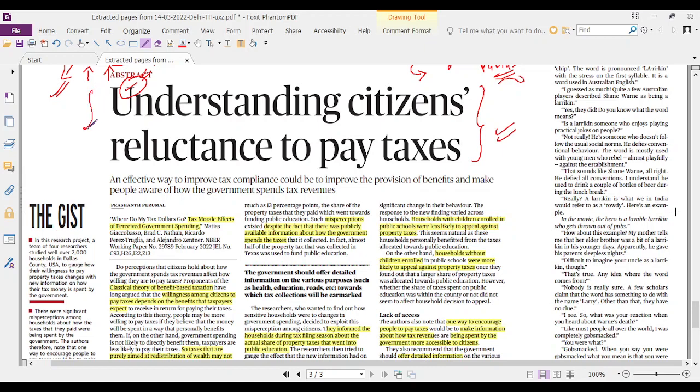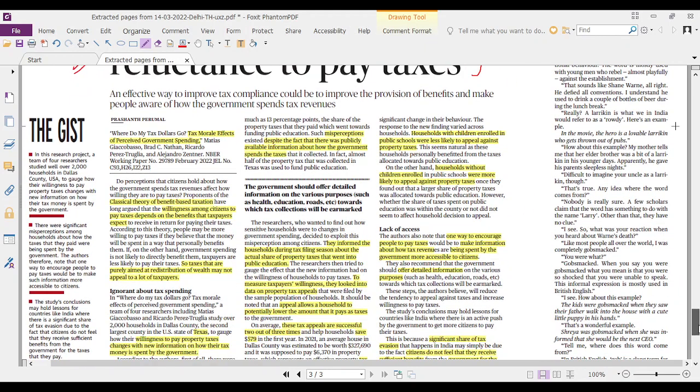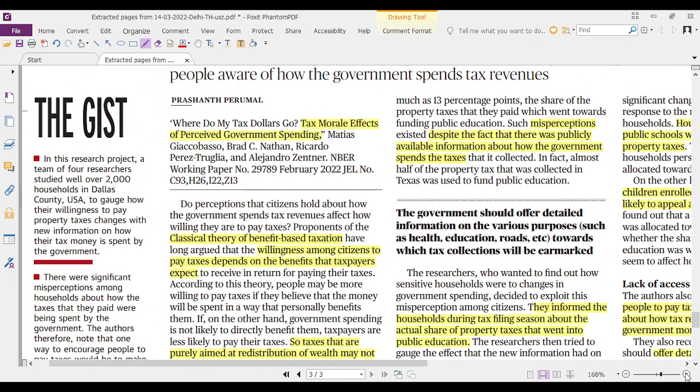Understanding citizens' reluctance to pay taxes. There is this classical theory in economics which says that citizens are willing to pay the taxes if they feel that they are going to get benefits from the government for the taxes that they have paid. So a person would willingly and happily pay the taxes if he is going to get good roads, good healthcare, good public education, if he is going to use all that.